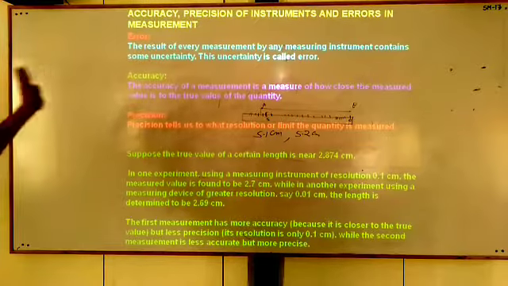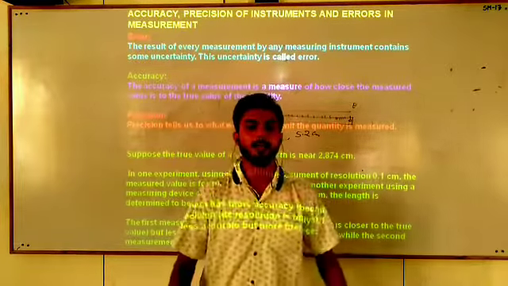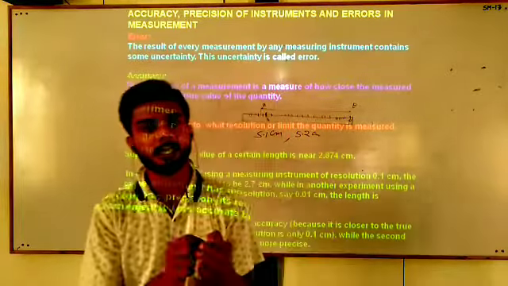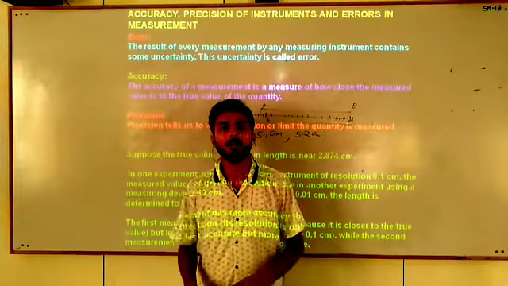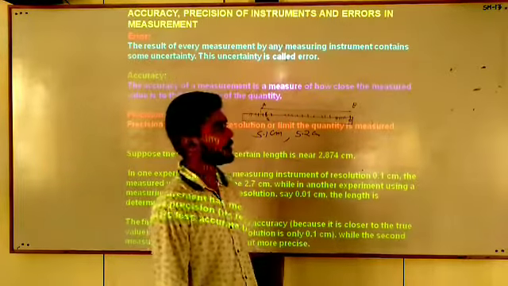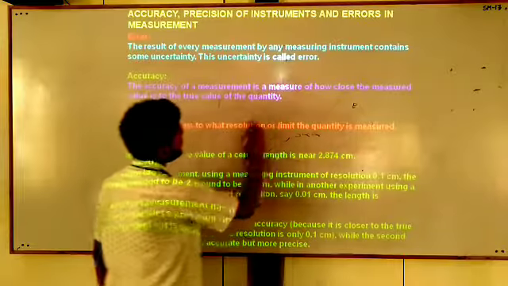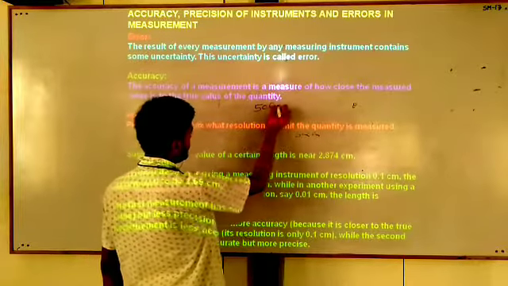The second term is accuracy. You all know very well what accuracy is. We say, measure these things very accurately. This answer is very accurate. Then accuracy means closeness to the true value. Suppose that the height of this board is 50 centimeters.